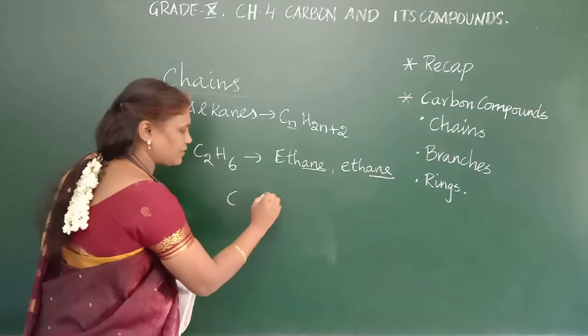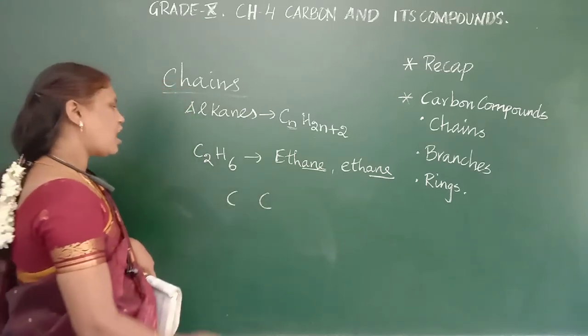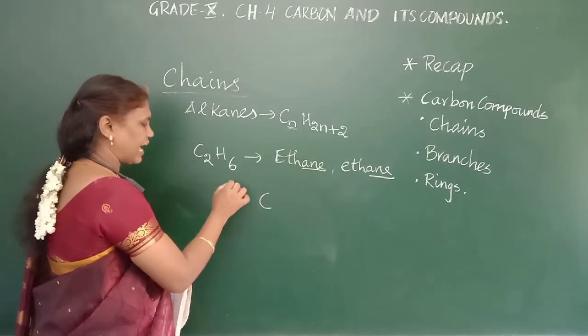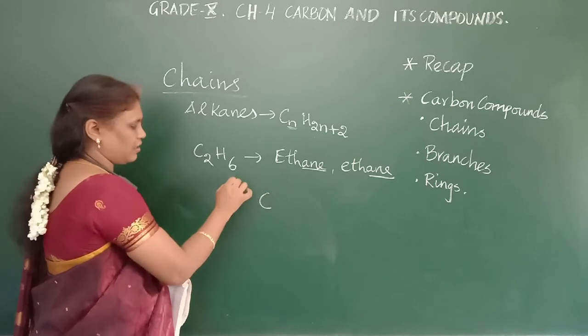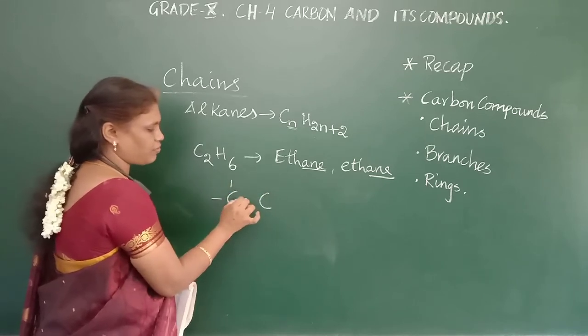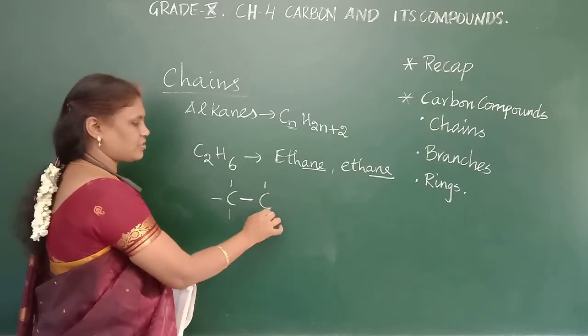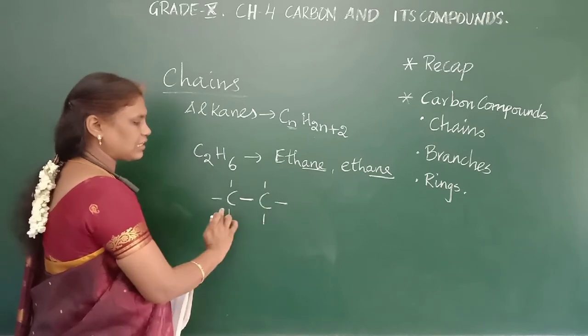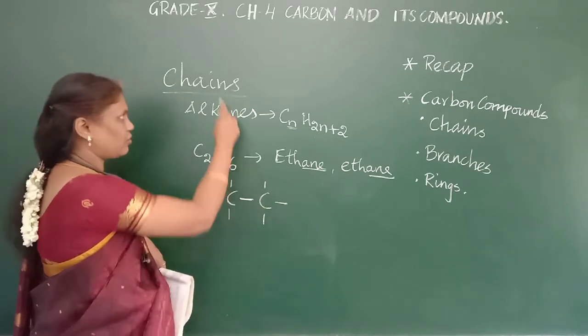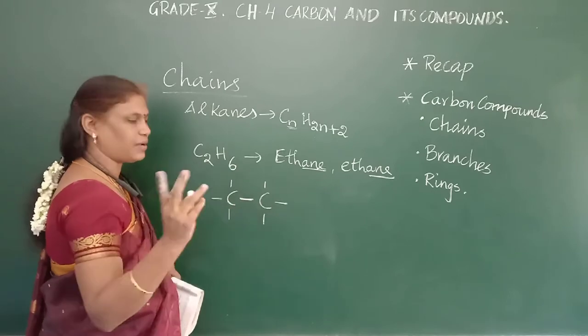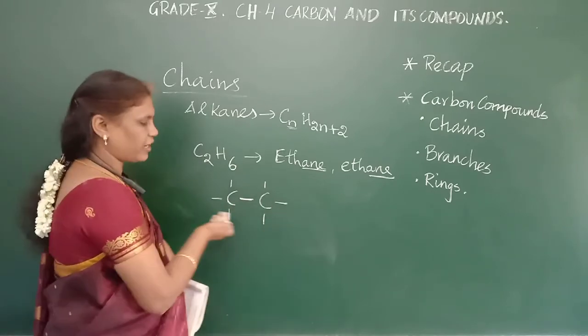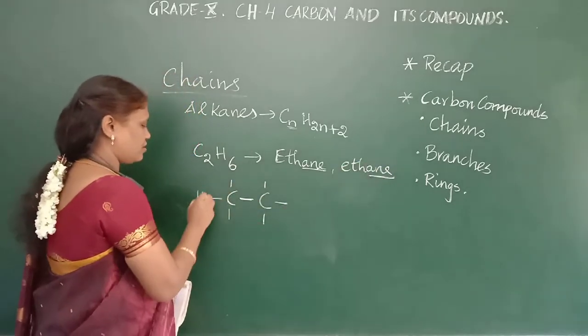Now, how many carbons are there? 2 carbons. How many hydrogens are there? 6, so each carbon will share 3. One more bond will be between the carbons. The chain has 2 carbons. It is an open chain, and it will be a linear structure.